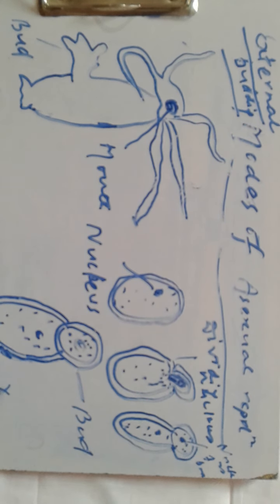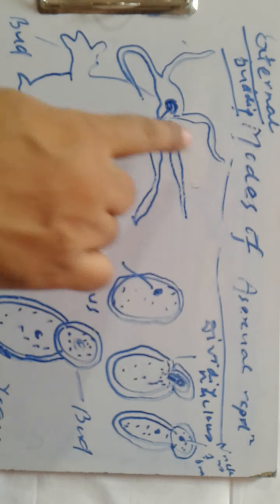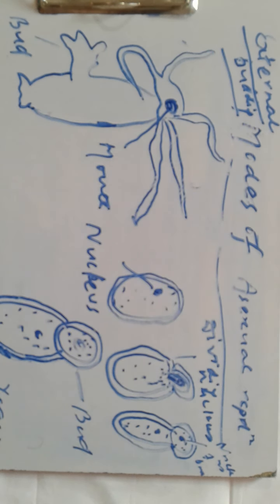And that's budding in yeast. Here we find the mouth, and these are the tentacles, and this is the bud or the outgrowth which occurs, and afterwards for some time it remains attached to the parent organism, but afterwards it gets detached from the parent body and develops, and this particular bud develops into a new organism.